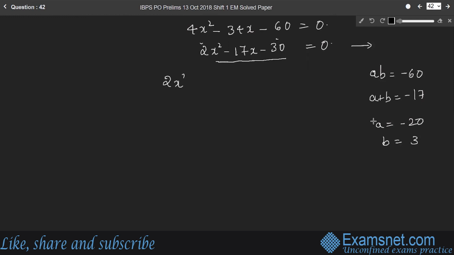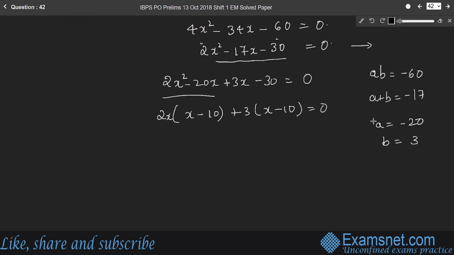So the LHS part becomes 2x square minus 20x plus 3x minus 30 is equal to 0. So we'll take 2x as common. So the remaining term is x minus 10, plus 3 as common, x minus 10 is equal to 0. Therefore, we can write x as 10 or x as minus 3 by 2.